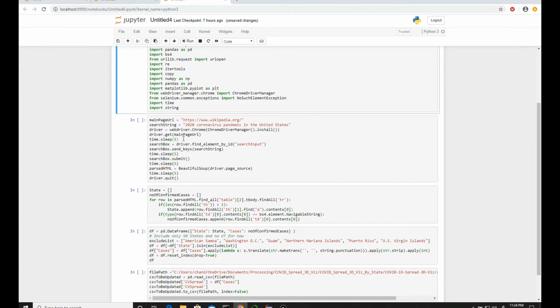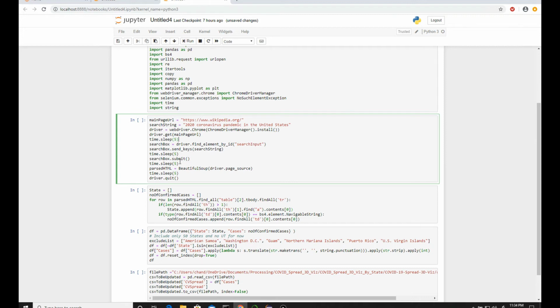Then it sleeps for 5 seconds. And once the Wikipedia page is up, it will locate the search box. And then in the search box, it will put the search string, that is this thing. And finally, after 5 seconds, I just put a time delay to show, and then it will finally submit. And once the page is loaded,